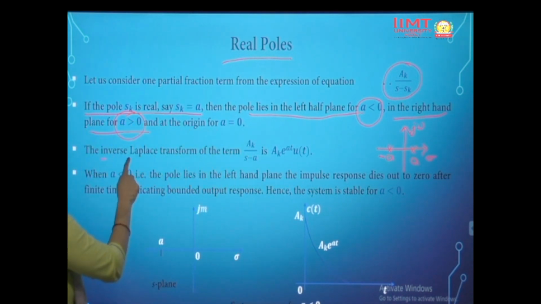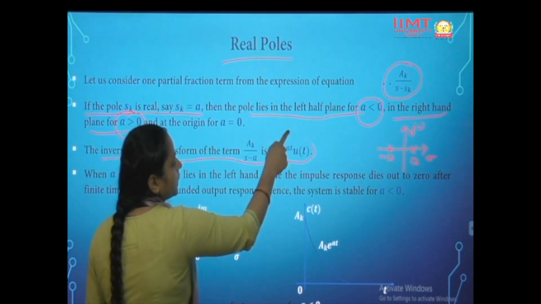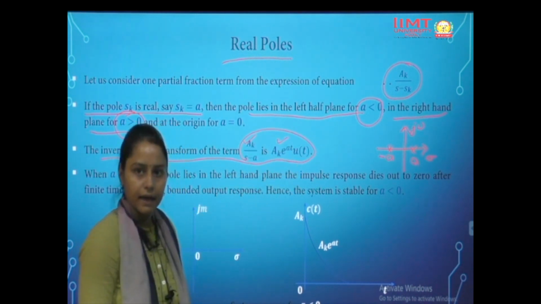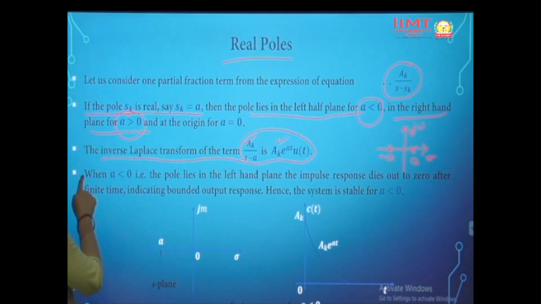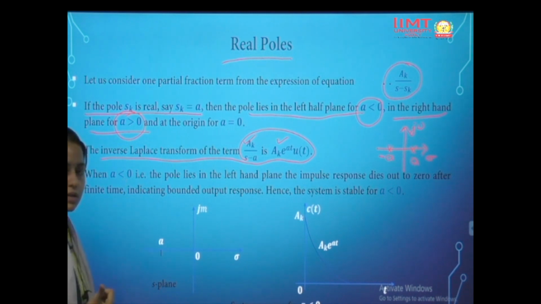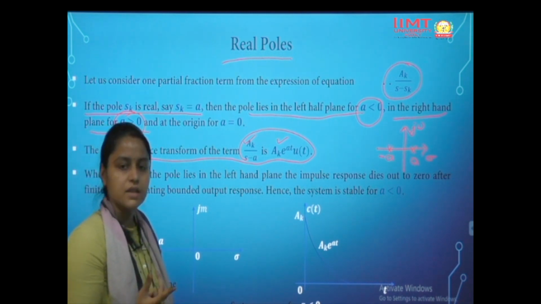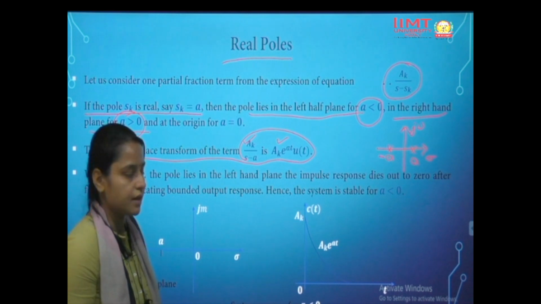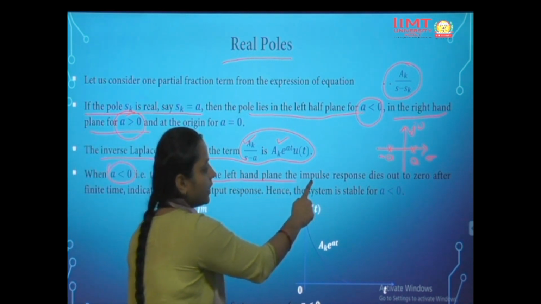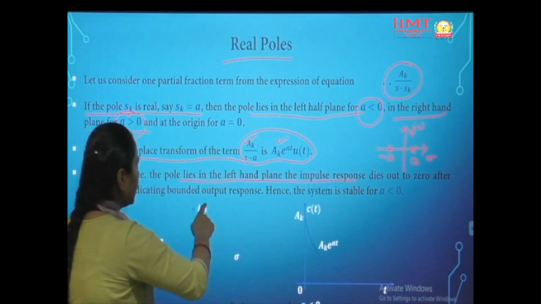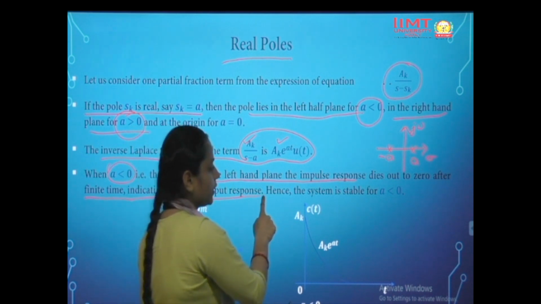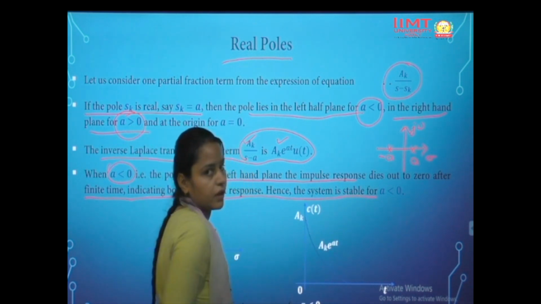The inverse Laplace transform of the term Ak upon s minus a is Ak e to the power at. There would be three conditions: a could be less than 0, a equal to 0, or a greater than 0. When a is less than 0, that is, the pole lies in the left half plane, the impulse response dies out after a finite time, indicating a bounded output response. Hence the system is stable for a less than 0.